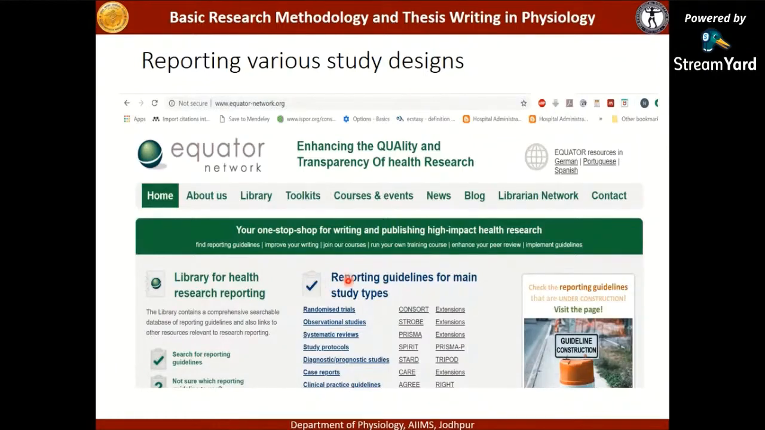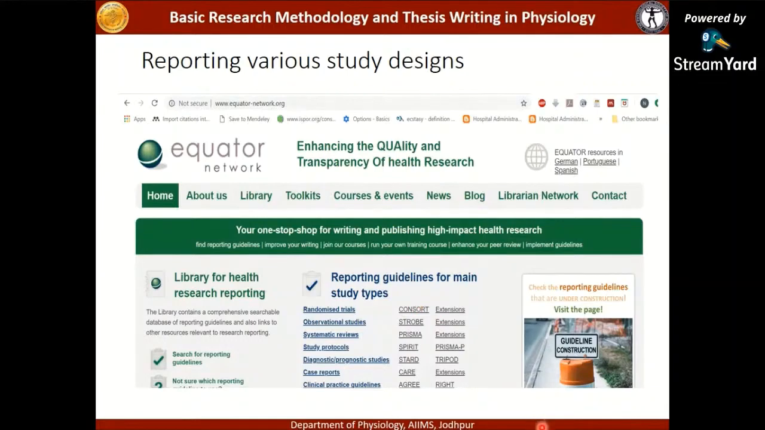So as I told you, this is a website freely available, Equator Network. You can check this. The CONSORT guidelines are for the RCTs, STROBE for the observational study, PRISMA for the systematic reviews, and so on. So you can check this website and you can find their details, and you can get the guidelines on how to report your study.